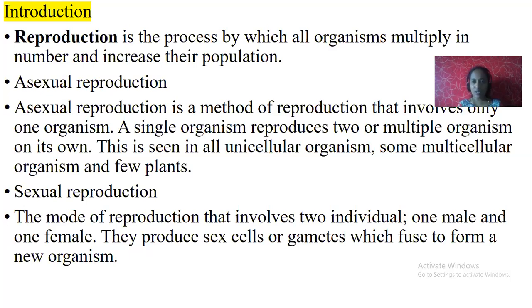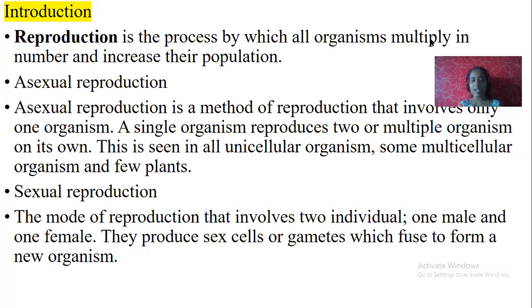Asexual reproduction is one method of reproduction that involves only one organism. Here, two organisms are not required. Only one organism is enough to give birth to young ones or to produce a new plant or new baby. Only one parent is enough, either male or female.